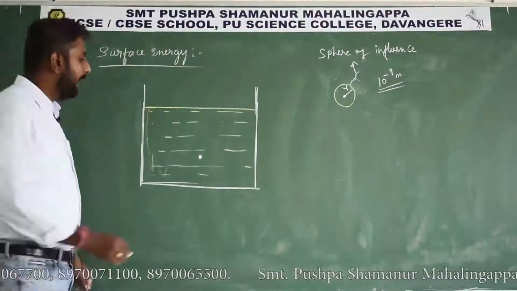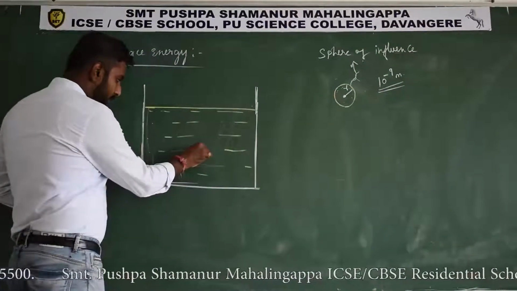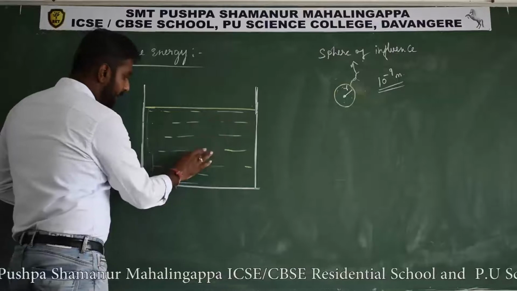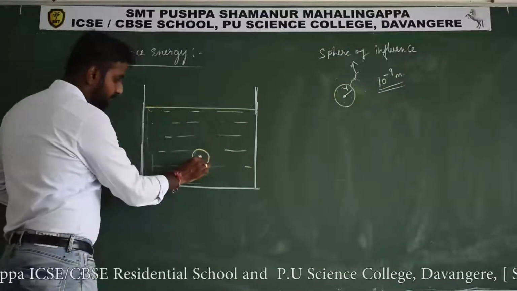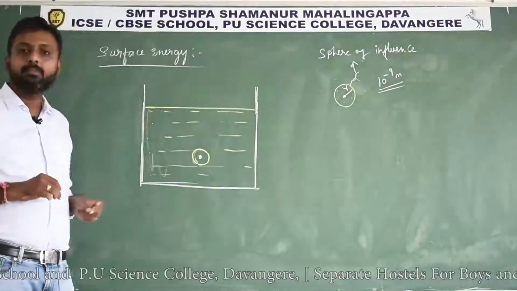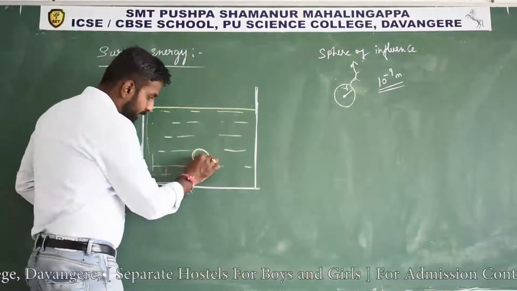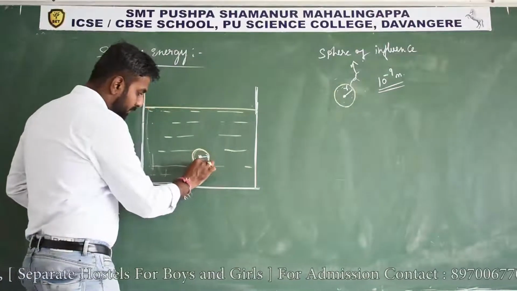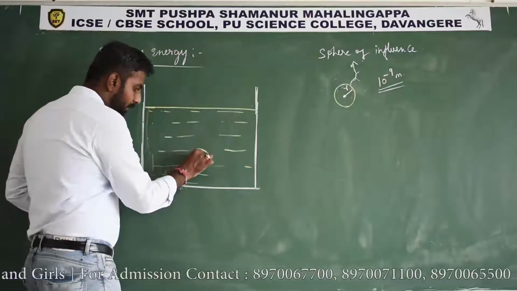Similarly, I have considered a molecule here, right? This molecule I am representing with the same sphere of influence. Then observe carefully, on this molecule other molecules will apply force in all directions. There is a force of attraction between molecules.